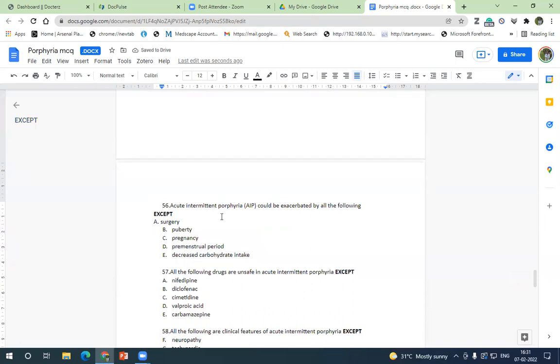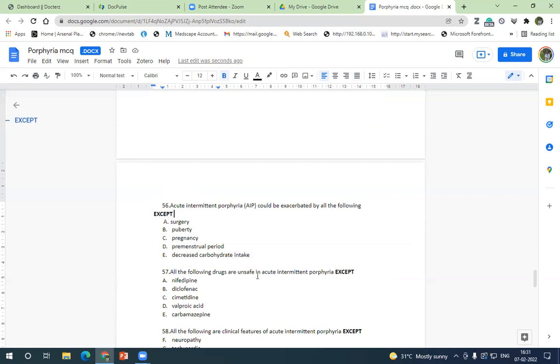This is one of the very good questions that can come. So pregnancy is an answer. A pregnancy usually is well tolerated by porphyria patients. So the rest of the things are precipitating factors. Surgical stress can precipitate. Okay, so pubertal period can precipitate, and pregnancy is well tolerated. Postmenstrual period and decreased carbohydrate intake. So all these things are precipitating factors for acute intermittent porphyria.